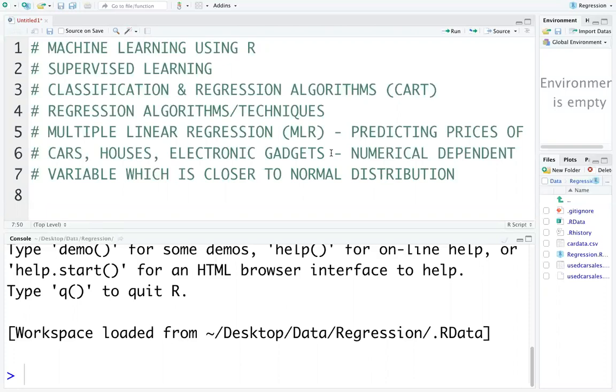One is the car data. Car data is the regression dataset. The other is the credit card default data, which is the classification dataset. Because advanced algorithms will work both on regression as well as on classification, today and tomorrow we will discuss both aspects of the data.